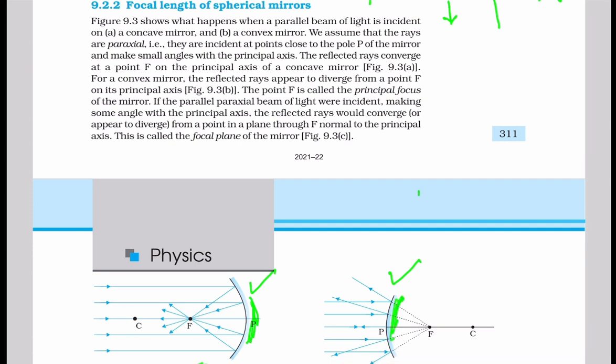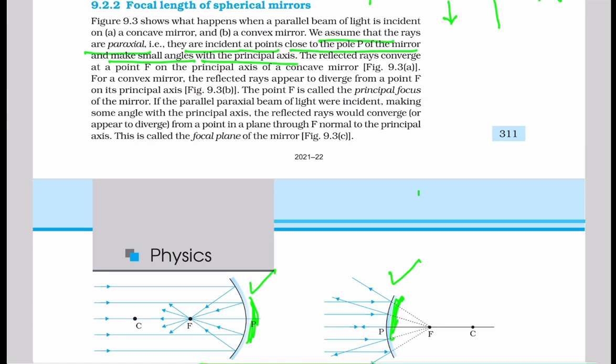In the case of the reflection by the spherical mirror, we assume that the rays are paraxial. That means they are incident at the points close to the pole of the mirror, and they make small angles with the principal axis. So basically, we are taking the rays very close to the principal axis, and that's why they will be making small angles with the principal axis. The reflected rays converge at a point.